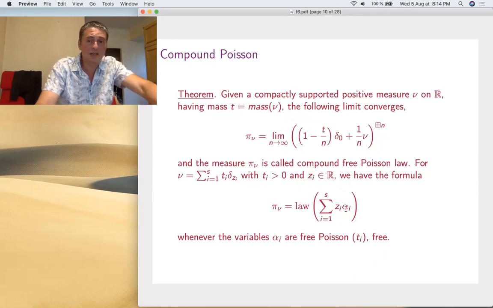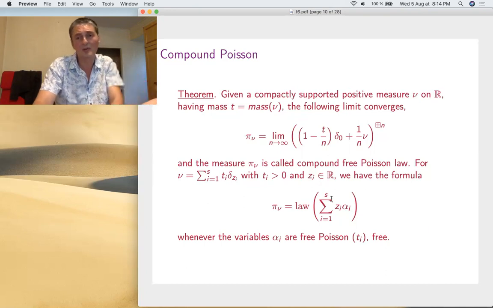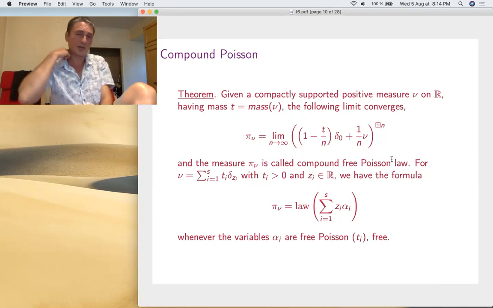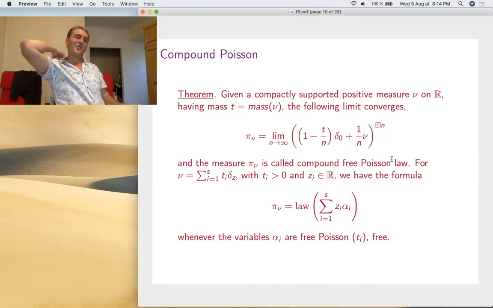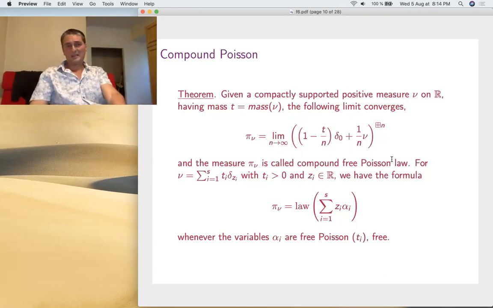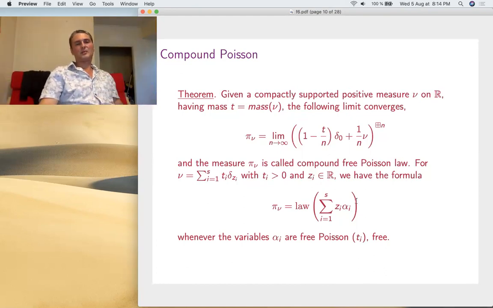It's an arbitrary combination of Poisson of t_i variables, and the t_i vary and the coefficients can vary too. So these are exactly the compound Poisson laws in the discrete case where nu is discrete.